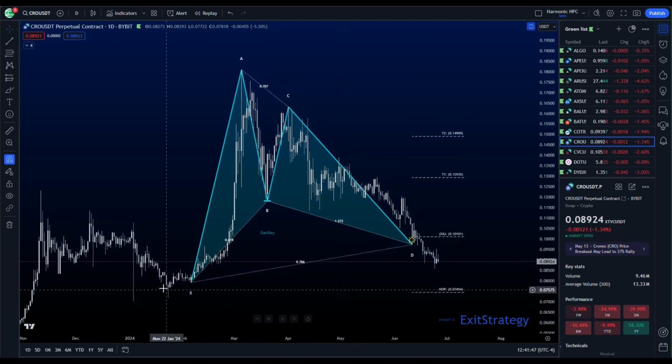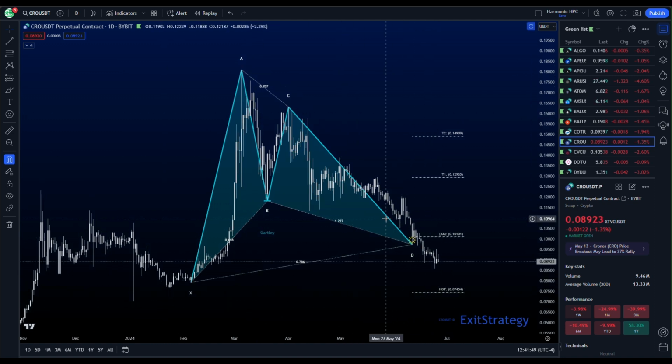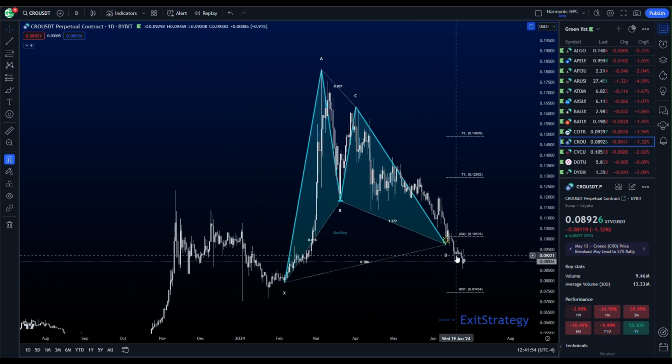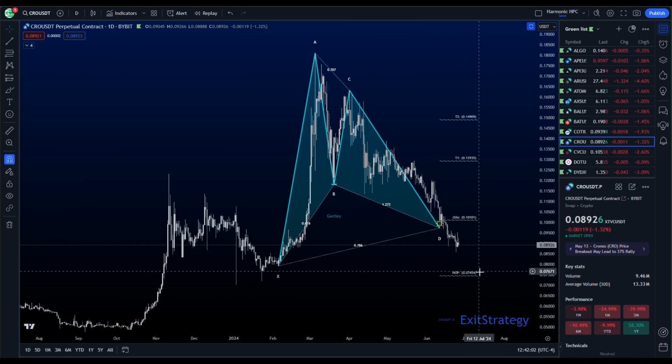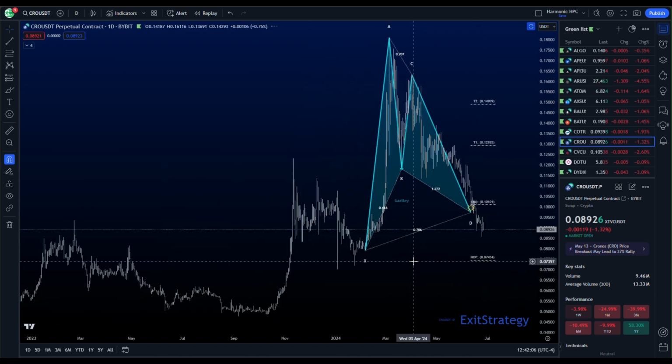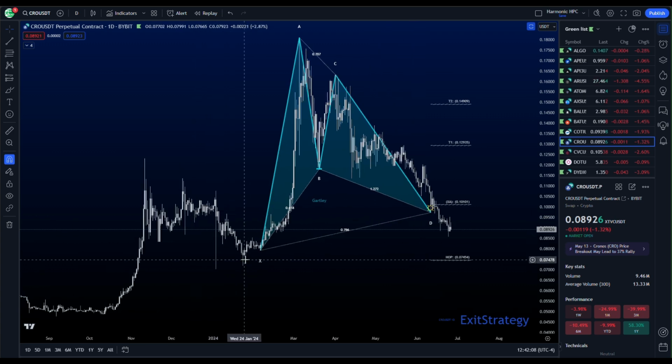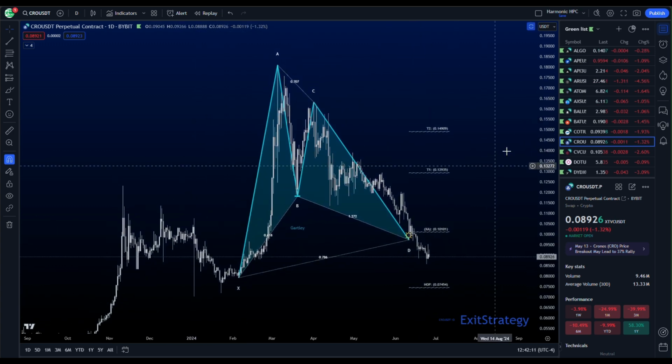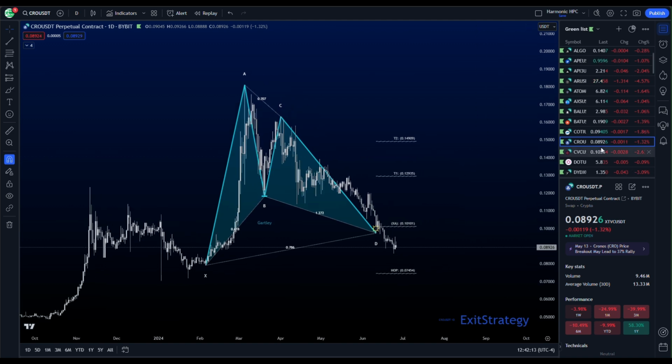CRO, another Gartley, weaker reaction on this one, but it is starting to curl back over. We're in this area here. You can see this demand zone, this demand block. We need this to hold and not drip down past the HOP, the harmonic optimum price. That's a possibility. We could maybe get a nice little scam wick like these down in here and then lift back up into our targets.